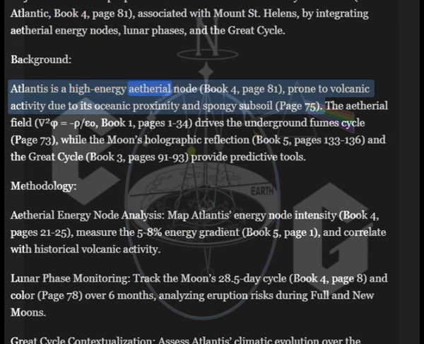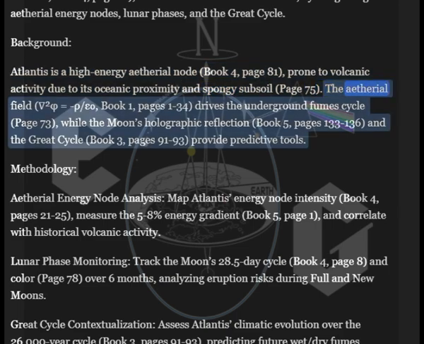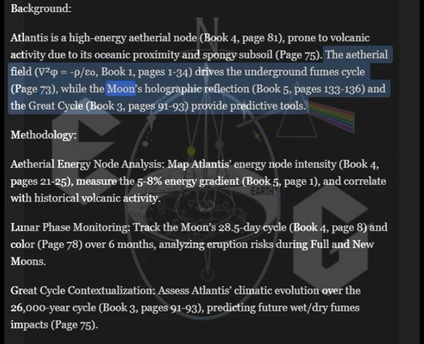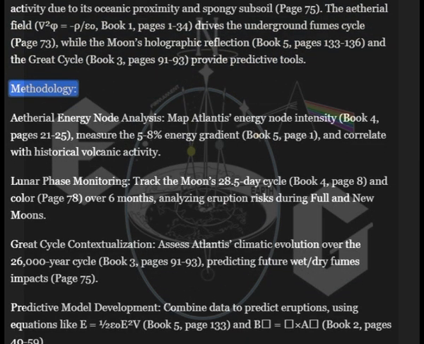Background: Atlantis is a high-energy ethereal node, Book 4, page 81, prone to volcanic activity due to its oceanic proximity and spongy subsoil, page 75. The ethereal field 2 phi equal to rho epsilon 0, Book 1, pages 1 to 34, drives the underground fume cycle, page 73, while the moon's holographic reflection, Book 5, pages 133 to 136, and the Great Cycle, Book 3, pages 91 to 93, provide predictive tools.